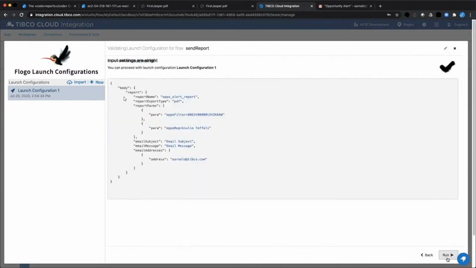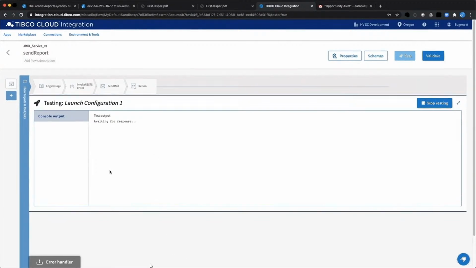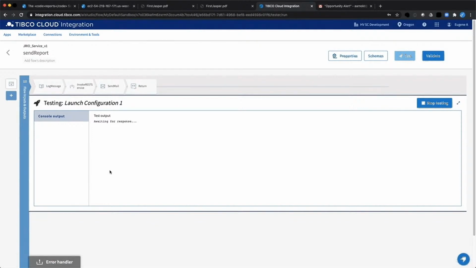So we'll click on Next, and we will run this. And this is going out to Jrio. The report is being processed. That means going to salesforce.com, getting information, returning that report, and then we'll use that report and that information, along with some of the other information we got earlier, to send the email off.